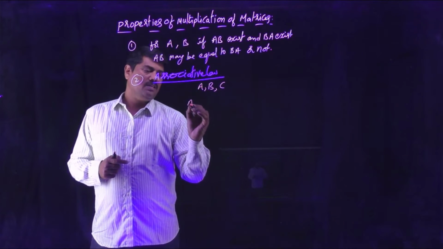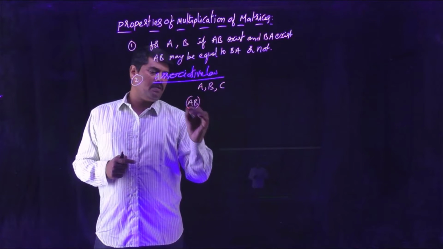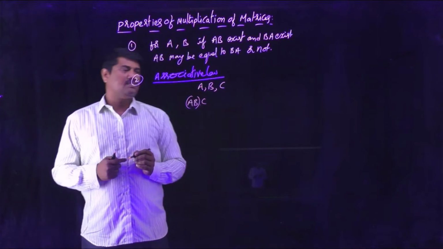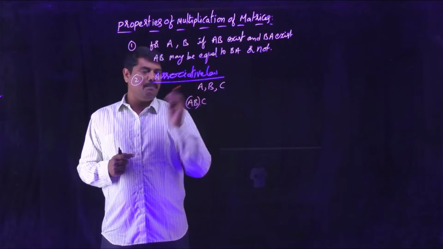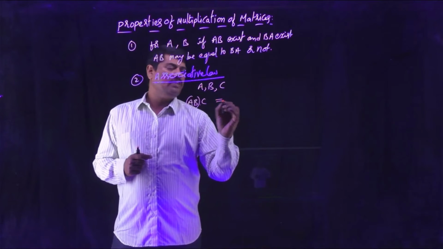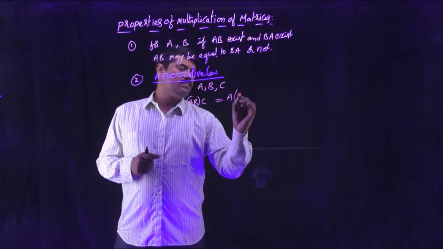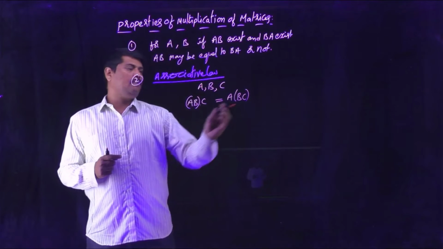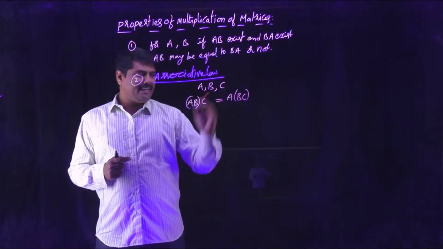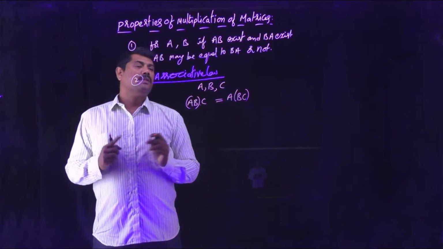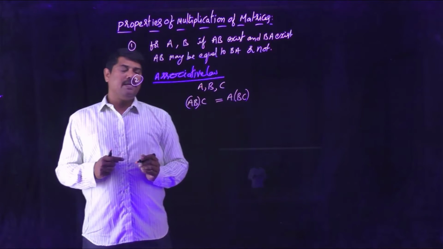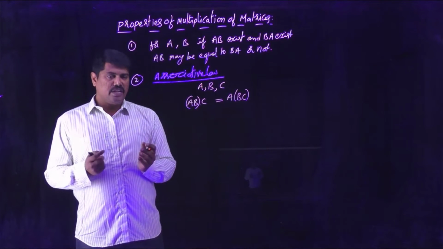That is, AB into C: multiplying three matrices A, B, C, multiplying first AB, then multiplying with C, which is also equal to A into BC. If you do the multiplication of BC first, later multiplying A with BC, then you will get the same answer. That means matrix multiplication follows the associative law.